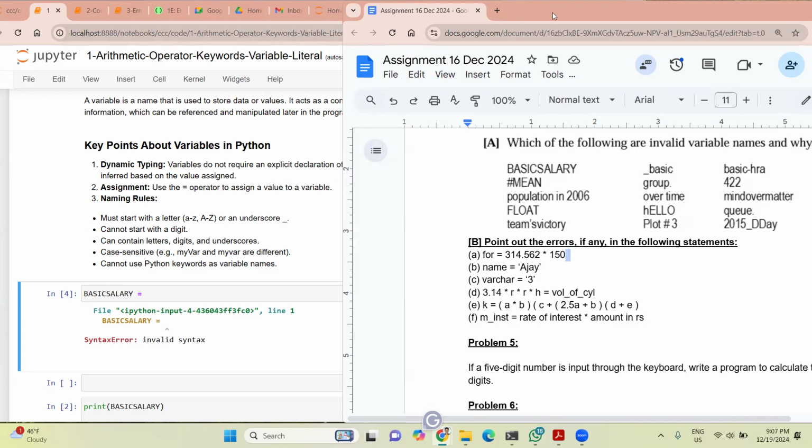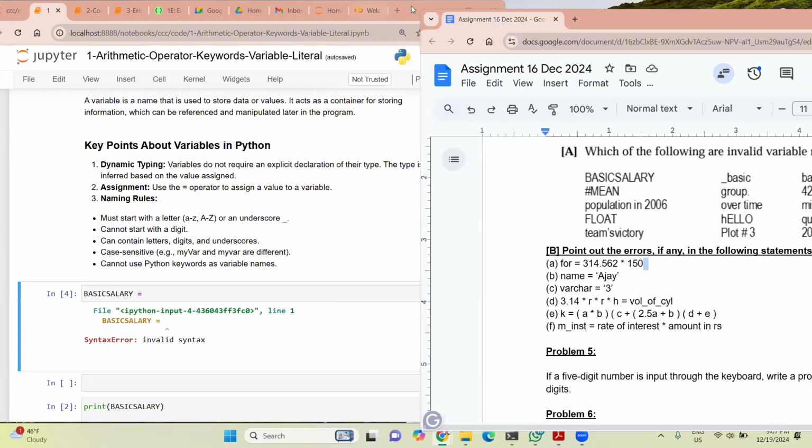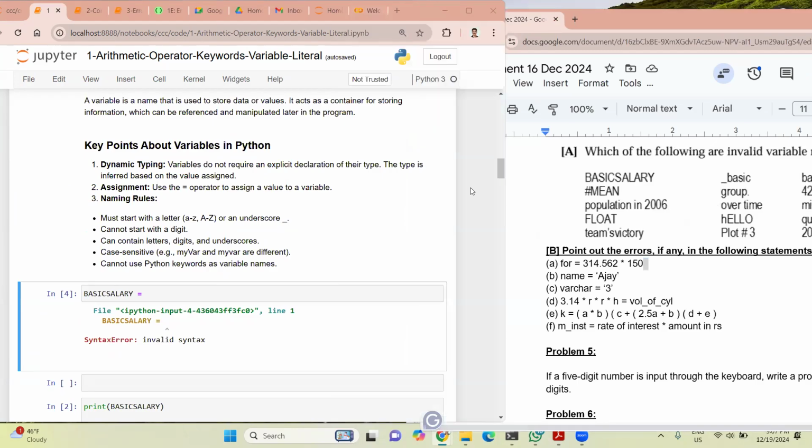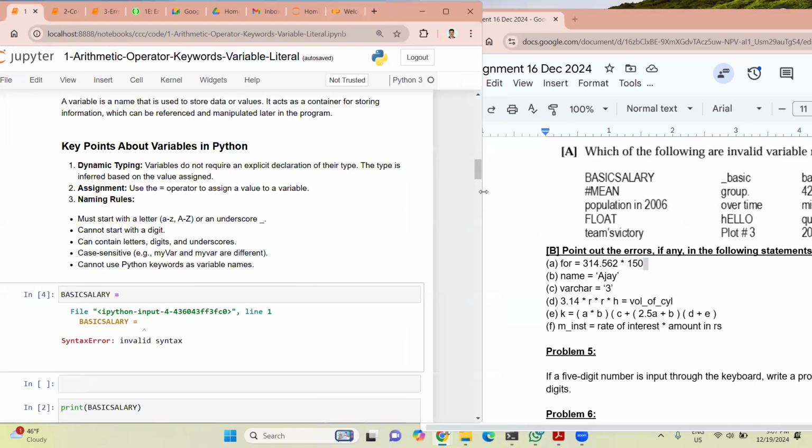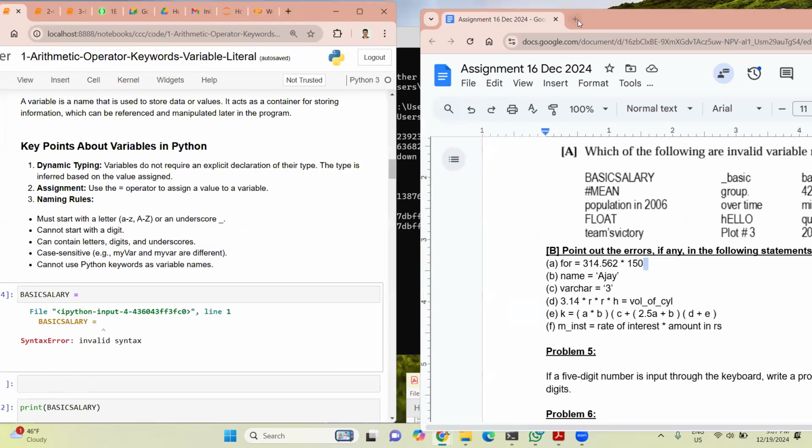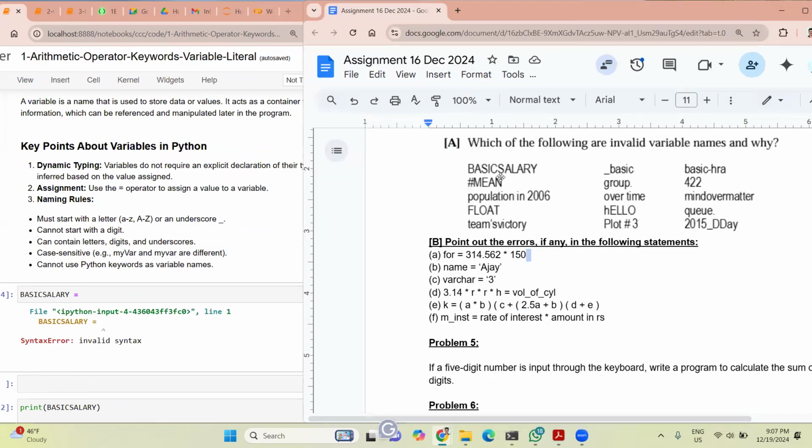It's correct, because it is starting with the underscore. So the wrong ones in this are hashtag mean, team's victory, plot hashtag 3, 422 Q dot, and 2015. What about overtime? Overtime is also invalid, because there's a space in the middle.